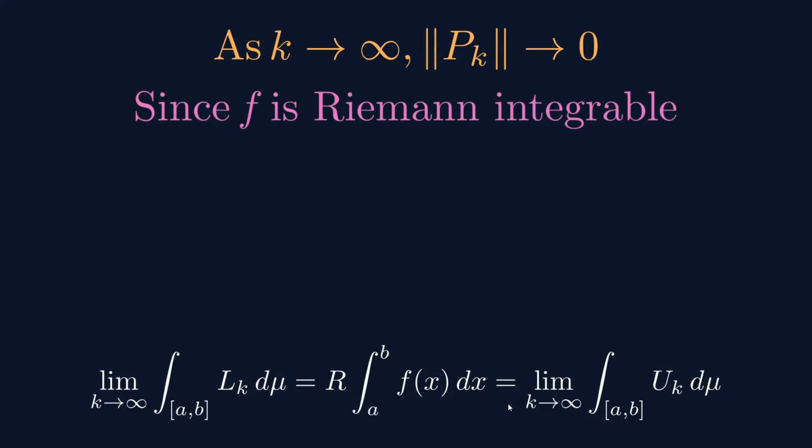And similarly here, the upper Darboux sum, as k tends to infinity and the norm of the partition tends to 0, has a limit exactly equal to the upper Riemann integral. Since f is Riemann integrable, the upper Riemann integral is equal to the lower Riemann integral, and that equal value we call the Riemann integral from a to b. That is exactly what is happening here. So this is what we have from the construction.